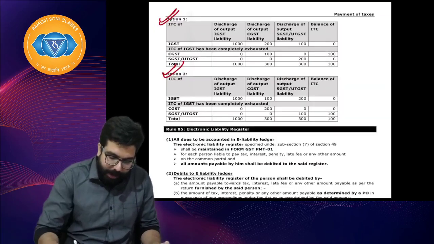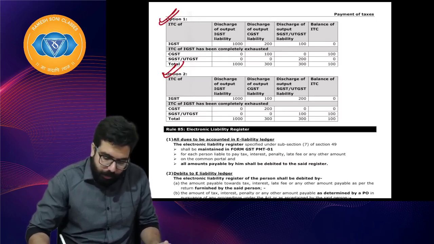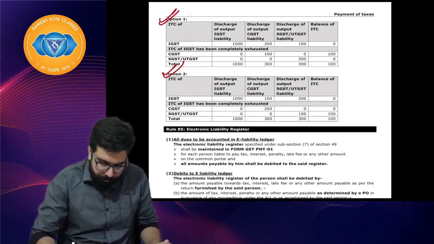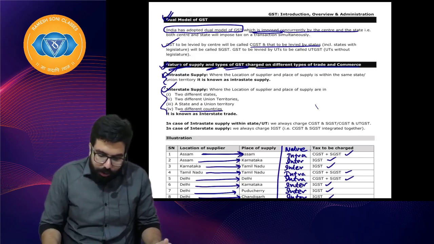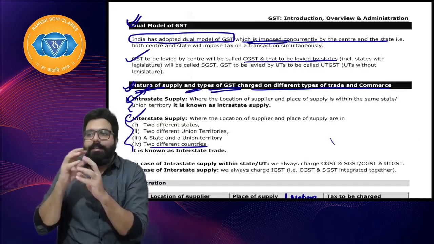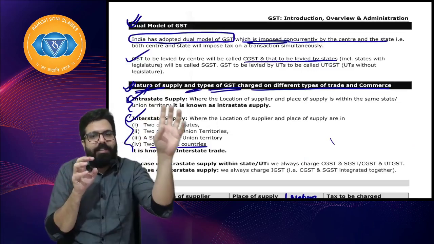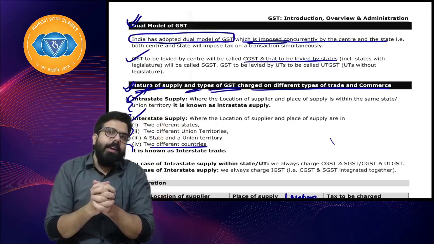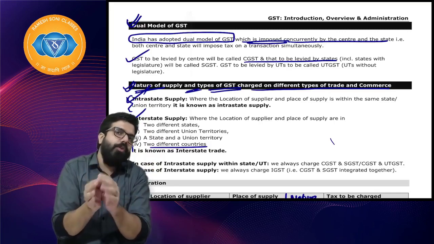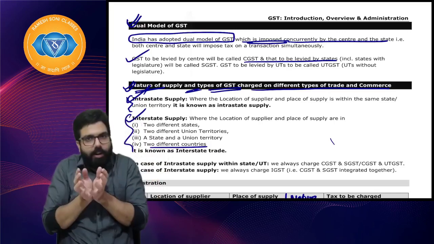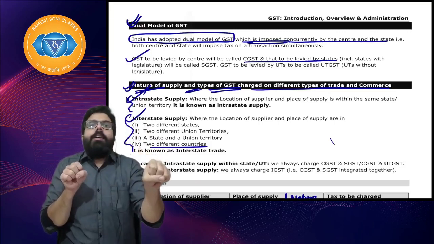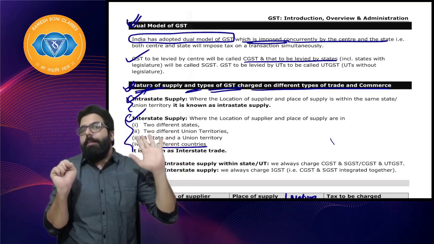I'll go back to the book. Page number. Yes. Till now what have we learned? We have learned India has followed a dual model of GST where the center will charge CGST, state government will charge SGST. But sir, in case of interstate transaction, there was no option. Hence, the government had to introduce IGST, which will go to the central government. The central government will give 50%, 50% it will give to the state where the consumption has happened. I hope everyone is clear.